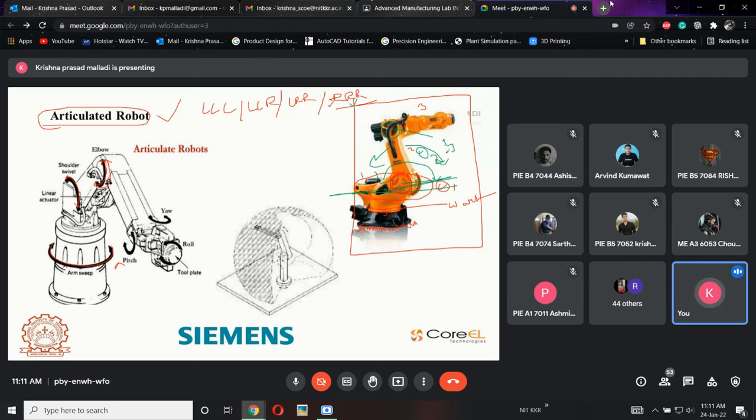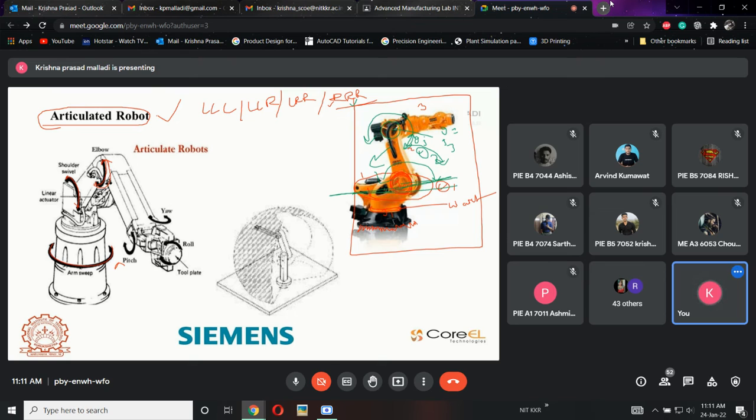Where exactly will it rotate? So this arm, the angle between these two will also change. This is theta 3. Theta 3 may be an up and down motion. Yes, up and down motion. Sometimes theta 3 will be 5 degrees, sometimes theta 3 will be 50 degrees. Based upon that, this will rotate in this direction.